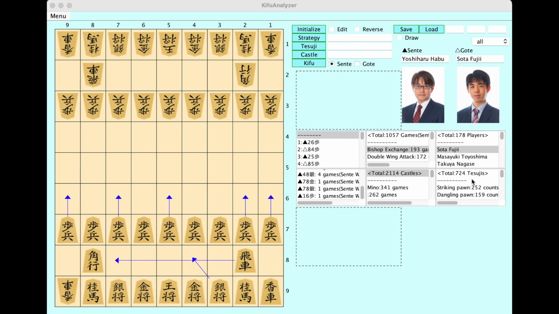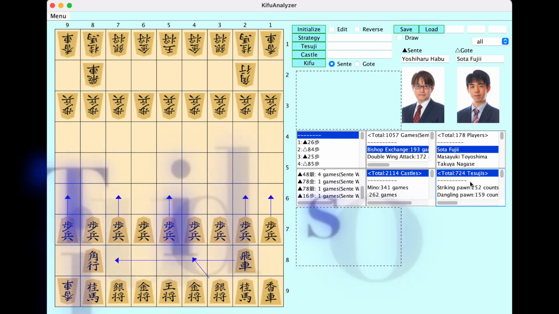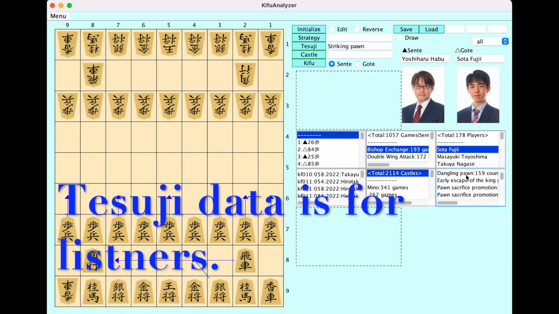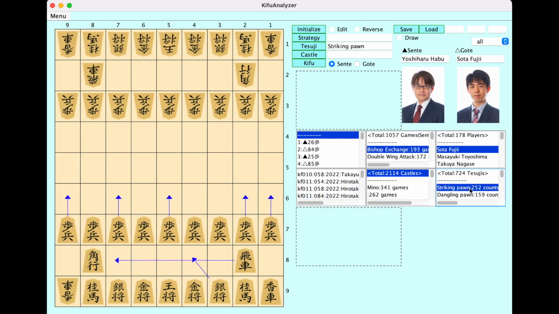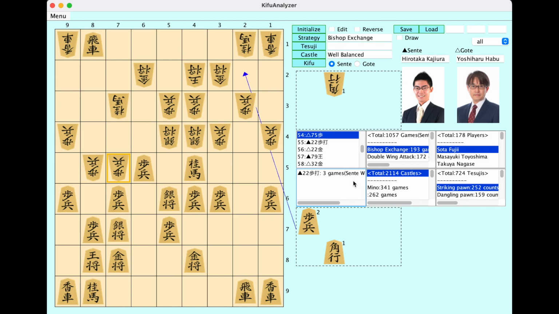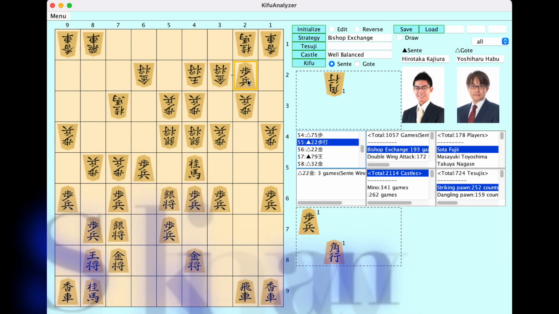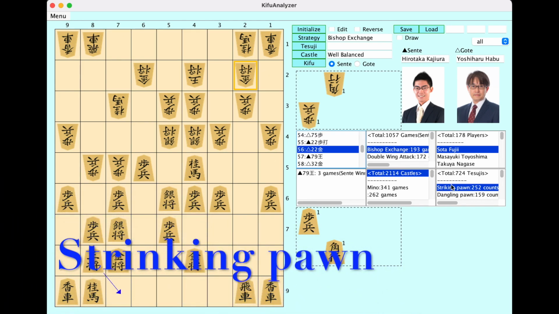And the other function is about tesuji. It's not automatic, but I have input it for listeners. For example, there is the most important pawn tesuji, the striking pawn. You can search by the Kifu and look at the situation. So this is a striking pawn example.